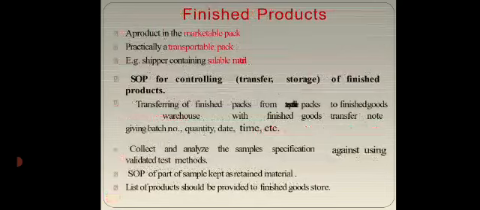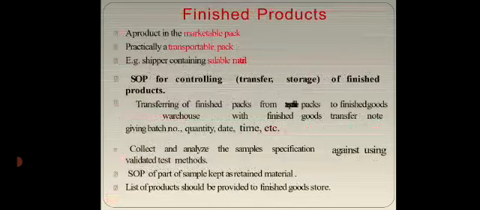Finished products may be defined as a product in the marketable pack or practically a transportable pack, for example, a shipper containing saleable material. SOP for controlling, that is storage and transfer of finished products.